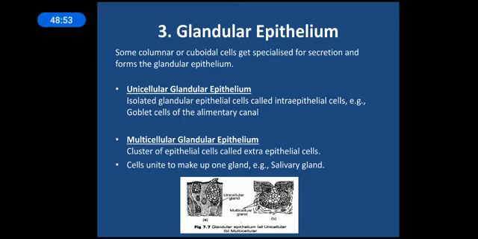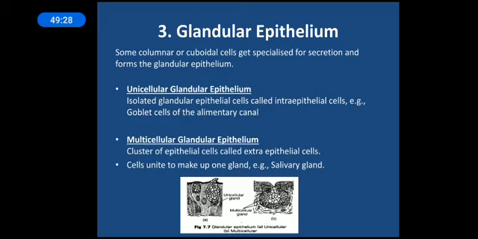On the basis of the number of cells, it can be unicellular, it can be multicellular. Examples of unicellular glandular epithelium are the goblet cells of the alimentary canal. So here some isolated single cells will be functioning as a gland, and hence they are called intraepithelial cells. It means that a single isolated cell functions as a gland present within the epithelial tissue, and hence it is called intraepithelial cells.